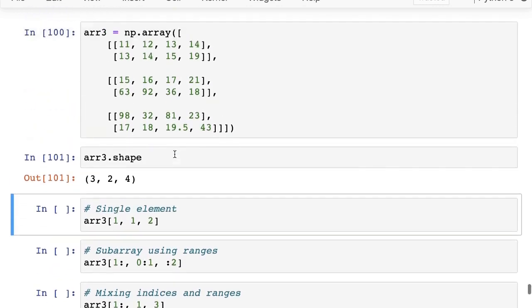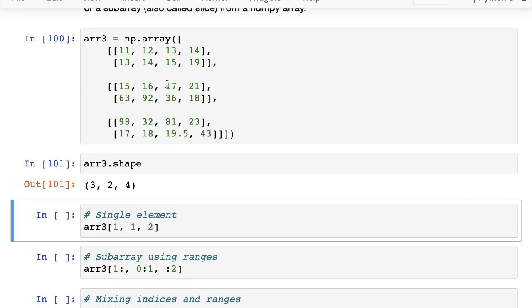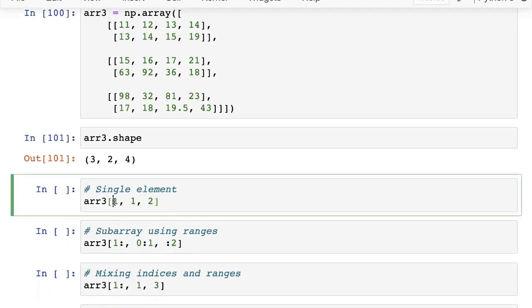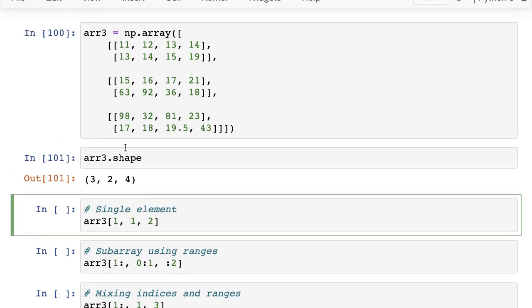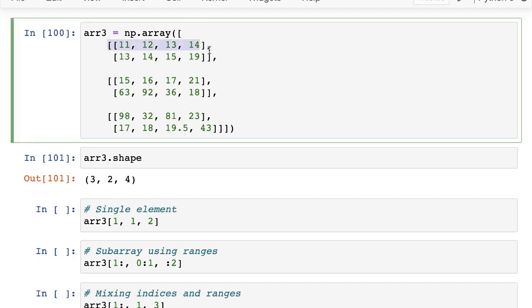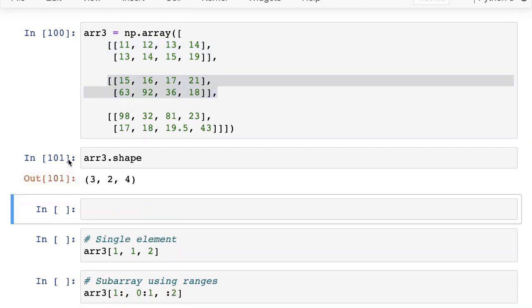So now let's say we want to grab a single element out of it. The way to do it is, along each dimension of the shape, you provide which element you want to access. So here we are passing in 1 comma 1 comma 2. The way I find it easiest to do is just to work from the outside. So now we have 1. From the outermost list, this is 0. So this is 1. So we take this, and in fact, we can just check this as well.